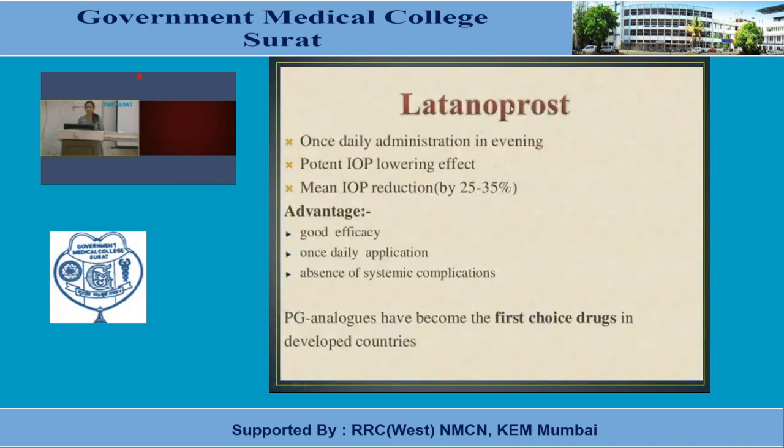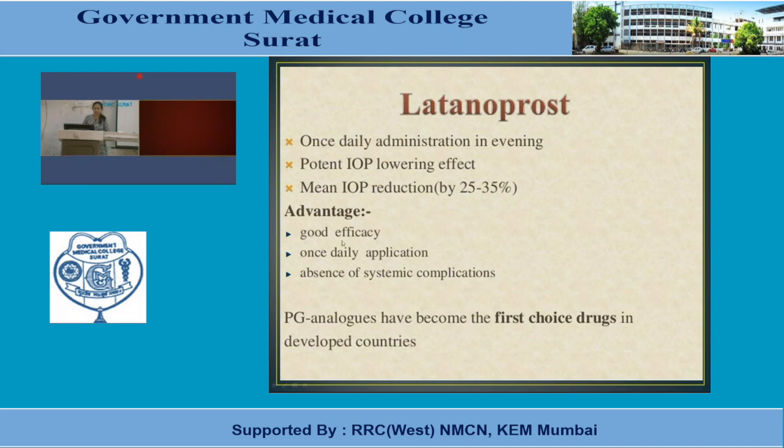Agents. Which are the agents? Latanoprost. Once daily administration in the evening is sufficient. Potent intraocular pressure lowering effect, mean intraocular pressure reduction by 25 to 35%, which is considered a major reduction.